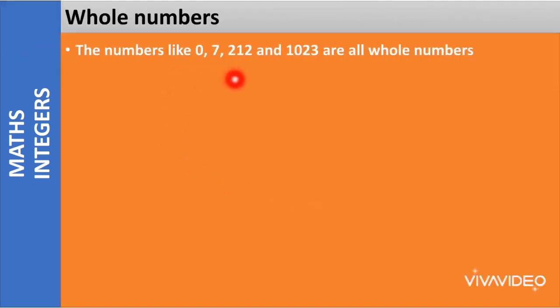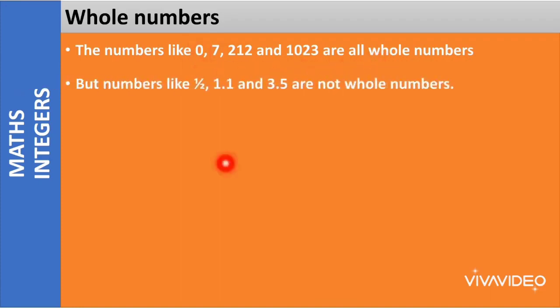The numbers like 0, 7, 212 and 1023 are all whole numbers. If we remove this number 0, the numbers 7, 212 and 1023 will become what? They will become natural numbers. But as 0 is added in these numbers, these become whole numbers. But numbers like 1 by 2, 1.1 and 3.5 are not whole numbers.